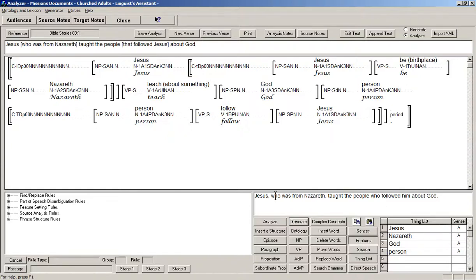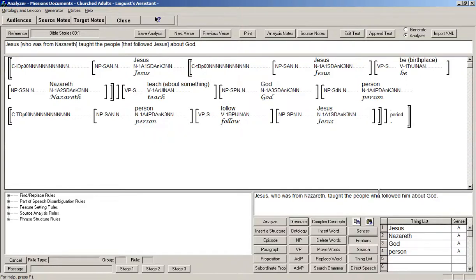Now, you note that in the English, the first thing modifier, the descriptive one, has a comma separating it. Commas on the beginning and the end. So Jesus, who was from Nazareth, taught the people, but the second one doesn't. People who followed him about God.